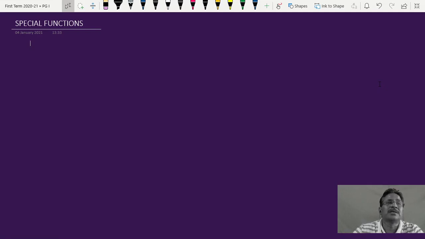Apart from that, there are certain functions which are used specifically for a particular purpose, depending upon the problem of physics, the mathematical requirement, or the physical situation. We need to use some specialized functions, some very special functions, and such functions are called special functions. I think you might have understood what I want to say. Like in our home, we use some special dresses at special functions.